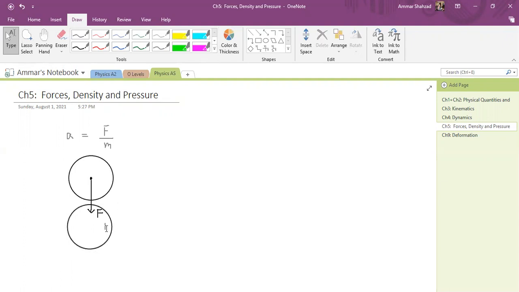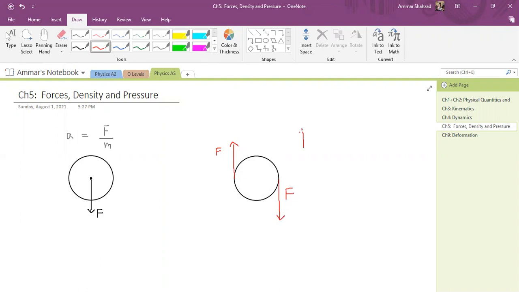The other kind of effect that a force can have is this: let's say you have the same object over here, but now all your forces are balanced. There is one force over here called F, and there is another force over here. So your net force is balanced, right? There is not going to be acceleration.